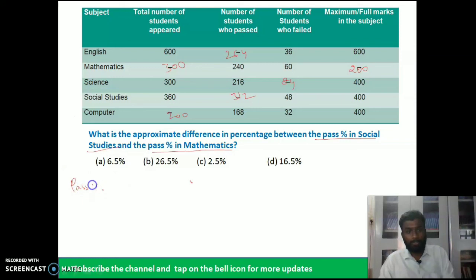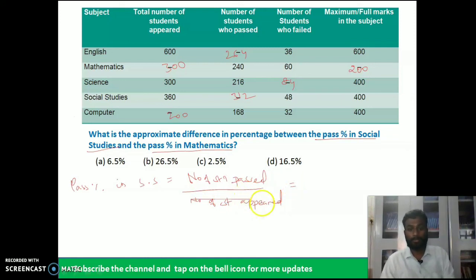Pass percentage in social studies is equal to the number of students passed by the number of students appeared.